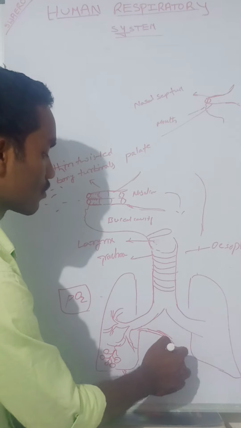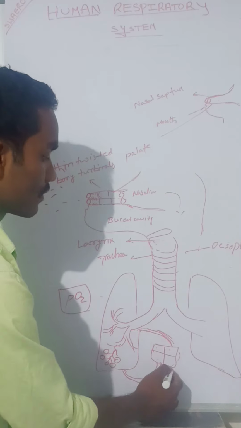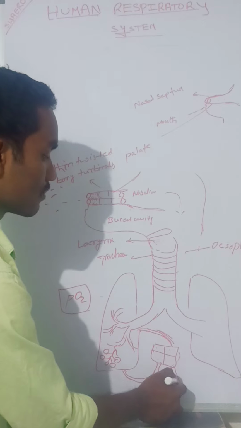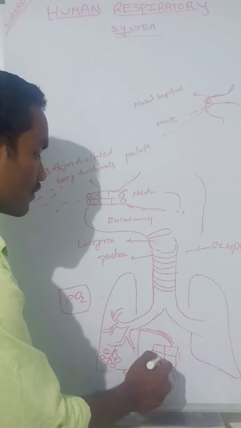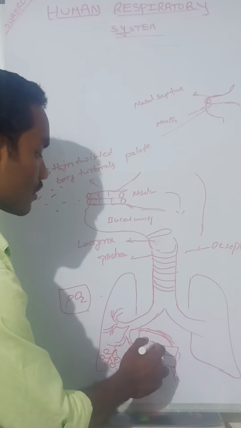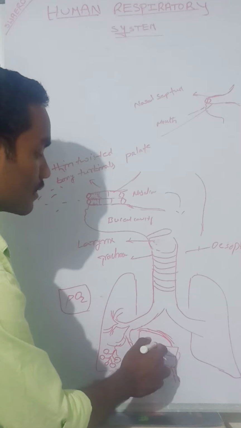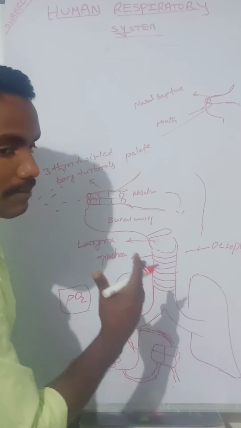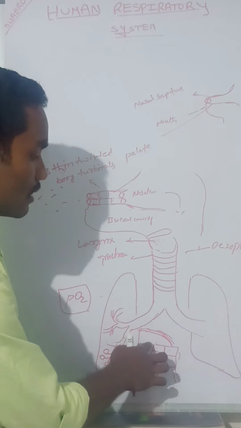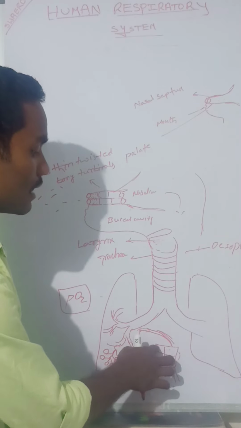Then the systemic artery transfers the blood to different parts of the body. From the body, through the precaval vein and postcaval vein, the right auricle collects the deoxygenated blood from all parts of the body.